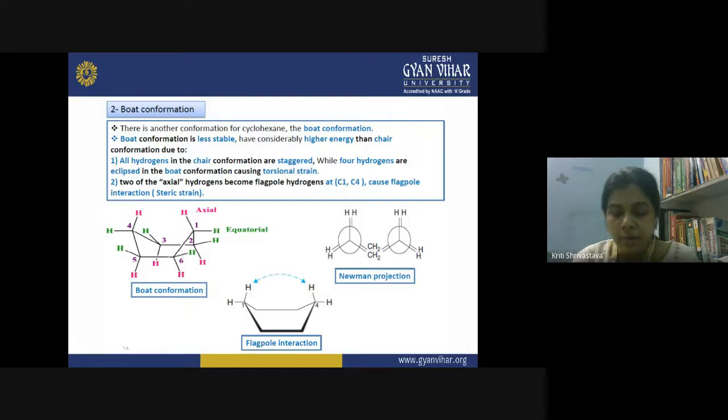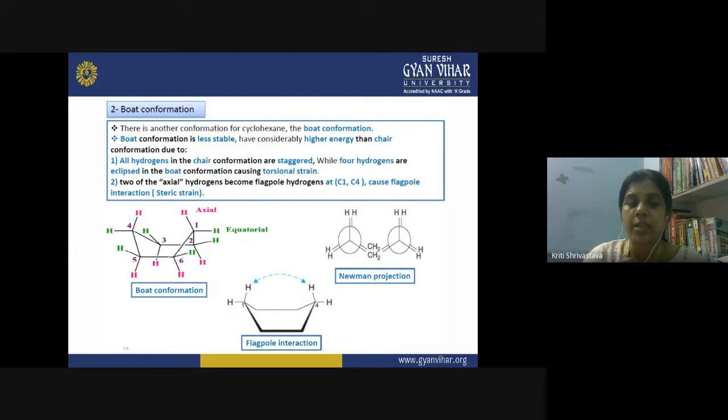Then another important conformation of cyclohexane is the boat conformation, in which the two vertices are on the same side of the molecule. But this is a less stable conformation as compared to the chair conformation. So why is it so? Because it has a high energy as compared to the chair conformation, and this can be attributed to two facts. What are these two facts?